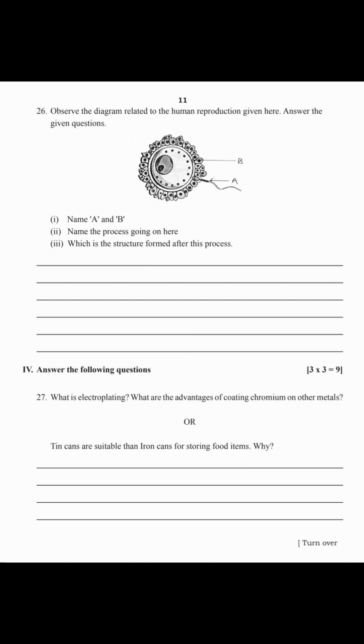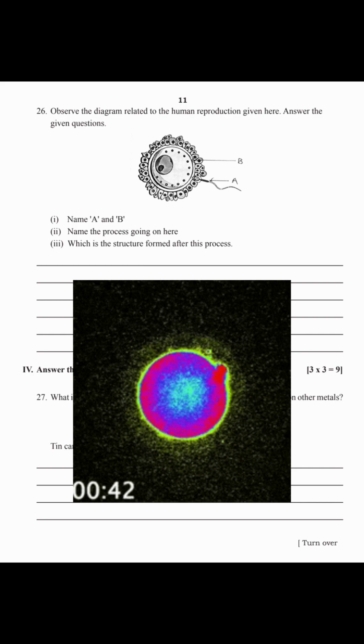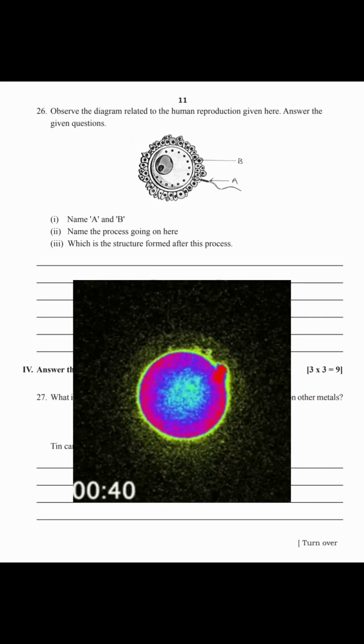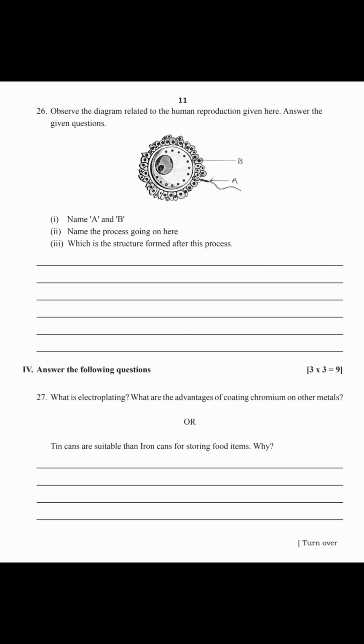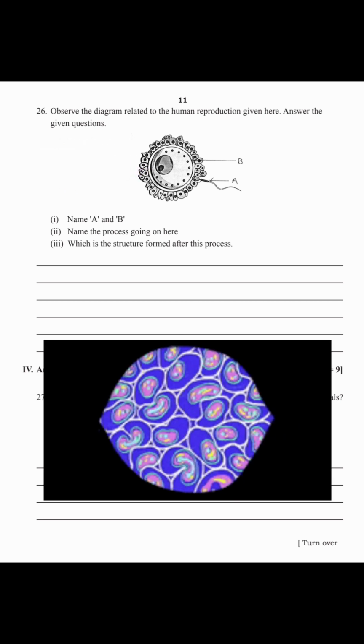26th question. Observe the diagram related to human reproduction given here. Answer the given questions. First question, name A and B parts here. A is a sperm and B is an egg membrane. Second, name the process going on here. Here fertilization is going on, the fusion of male and female gametes. Which is the structure formed after this process? The structure formed after this process is the fertilized egg, or zygote.